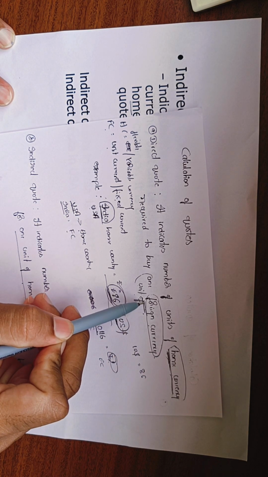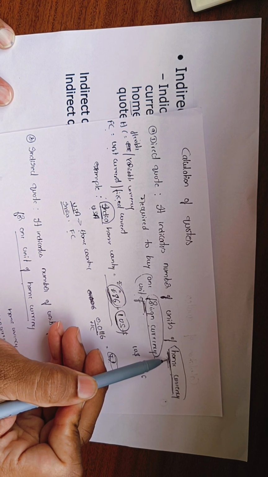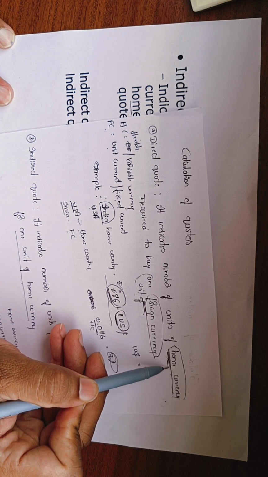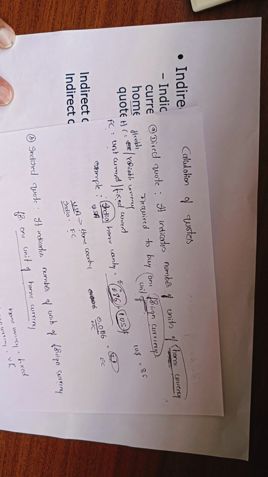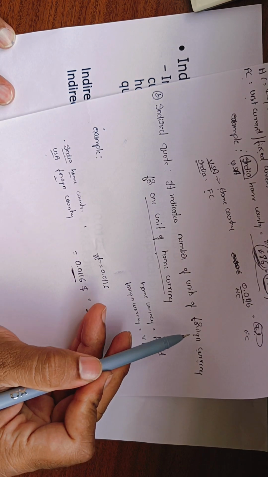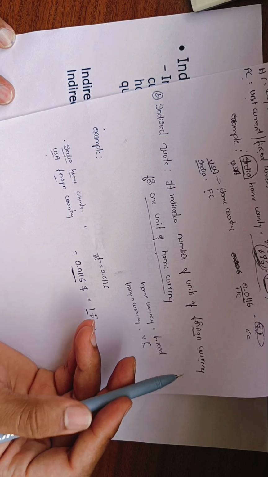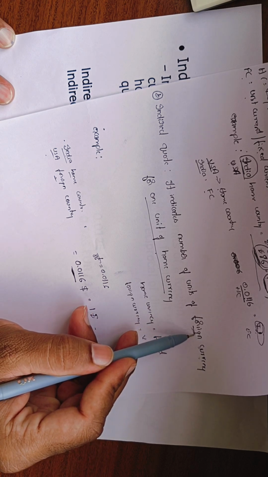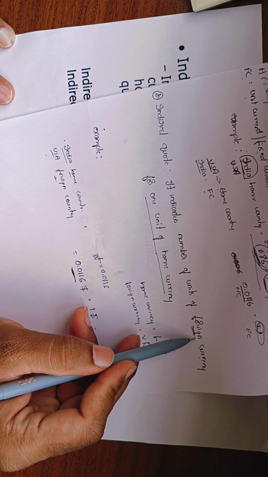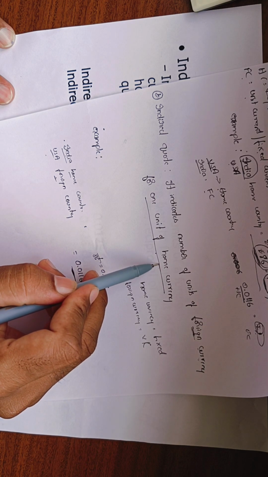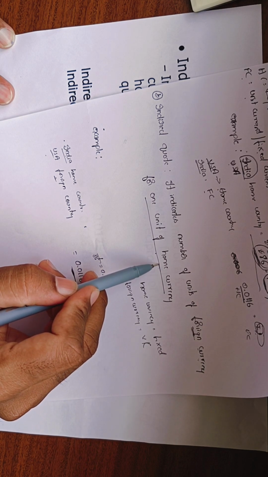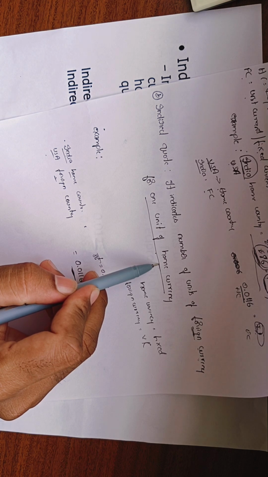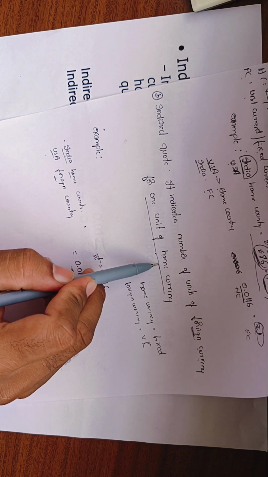Here the foreign currency is fixed, and the home currency is the variable, flexible or quoted currency. In the indirect quote, the foreign currency is the variable or flexible or quoted currency, and the home currency will be the unit currency or the fixed currency. So this much is clear. We can move to the problems.